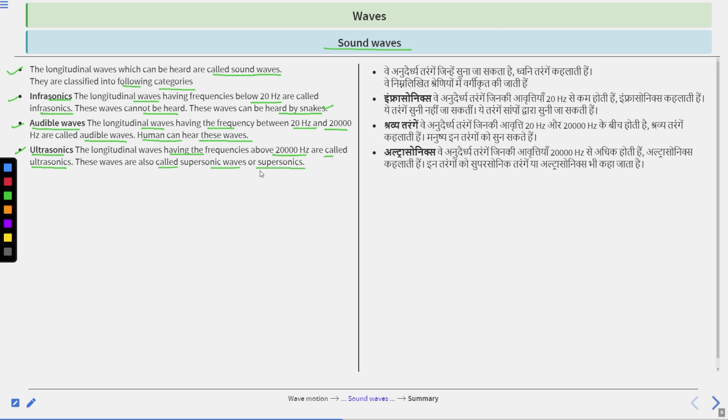So we learned three types of sound waves: infrasonics, audible waves, and ultrasonics. Infrasonics are audible to snakes, audible waves are for humans, and ultrasonics are also called supersonics. Their ranges: infrasonics below 20 Hz, audible waves 20 Hz to 20,000 Hz, and ultrasonics above 20,000 Hz. So this is the concept of sound waves.